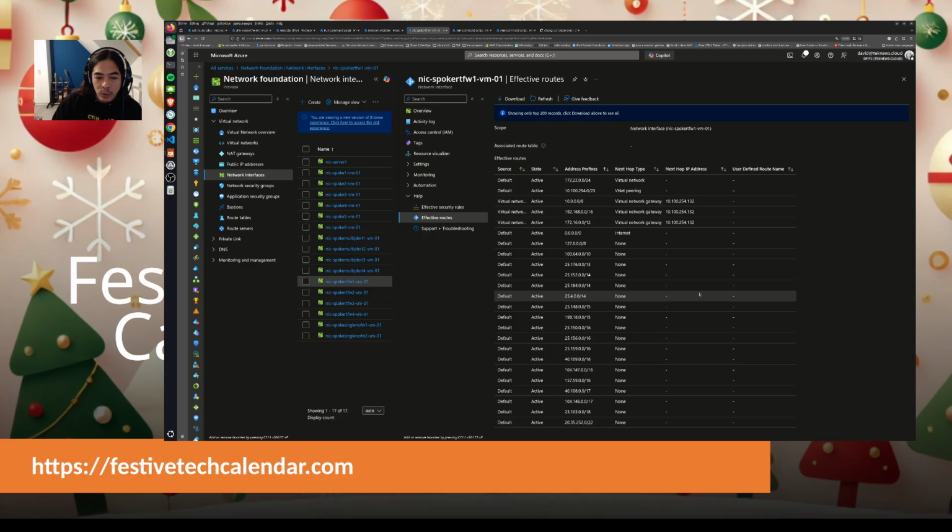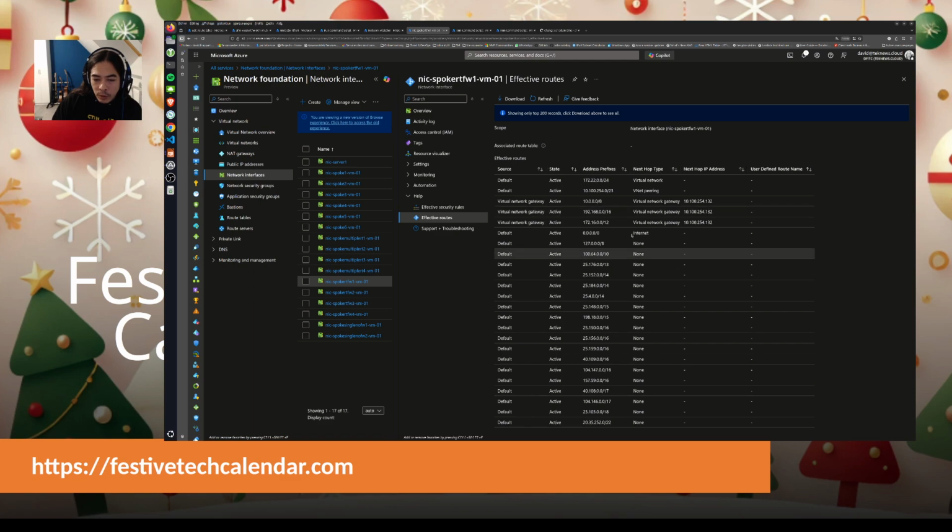Okay, so here on this one I have different routes. You can see here that I have a route for the RFC 1918 ranges, and we go to 10.100.254.132.